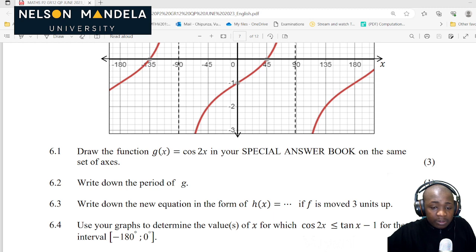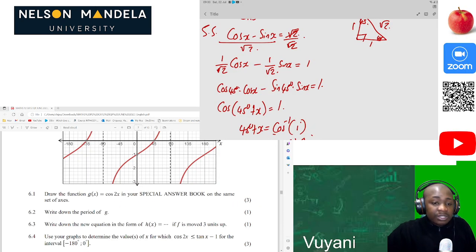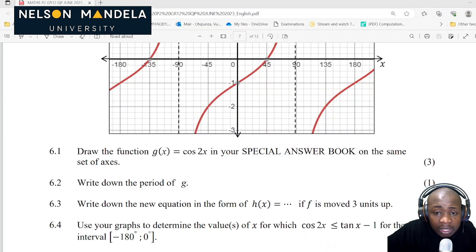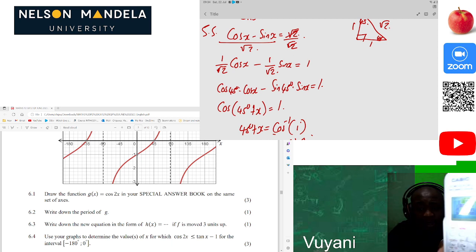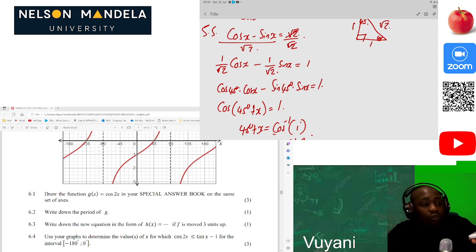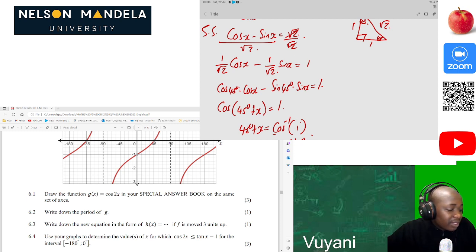So you're using our Casio calculator right now, and it's ending at 180. Then the step: let's look at the step which was used on the function here. They were using 45, so the step will be 45. Then here we are. Here are your coordinates which you're supposed to draw. When it's negative 180, it's 1. When it's negative 135, it's 0. Then you just draw your graph just like that.